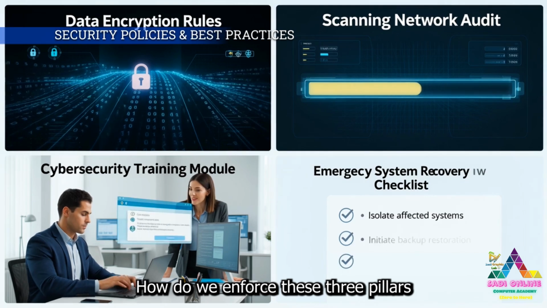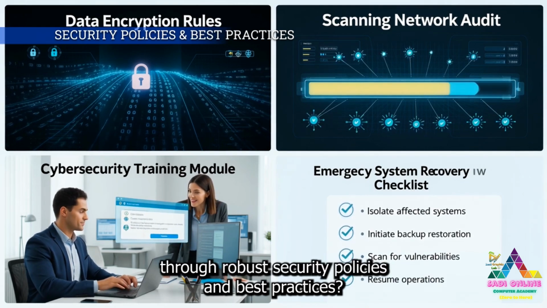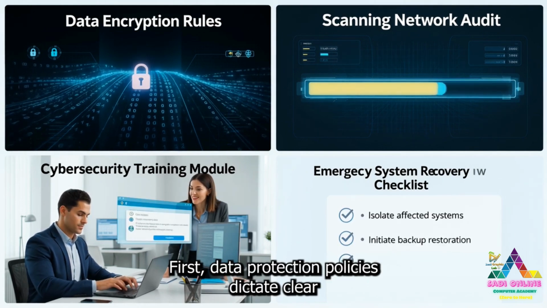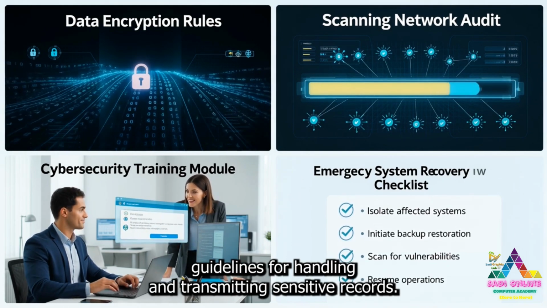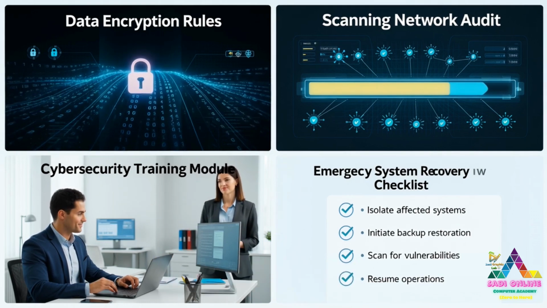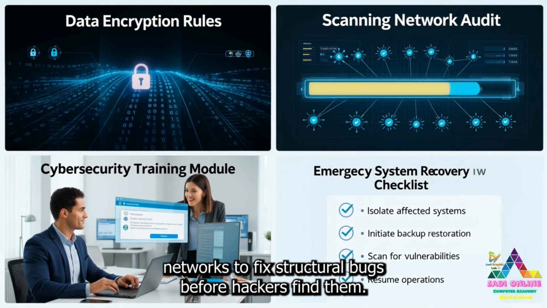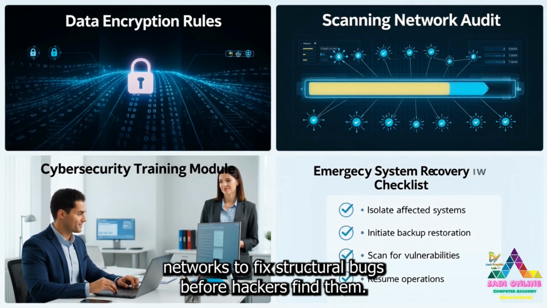How do we enforce these three pillars? Through robust security policies and best practices. First, data protection policies dictate clear guidelines for handling and transmitting sensitive records. Second, regular security audits thoroughly search networks to fix structural bugs before hackers find them.